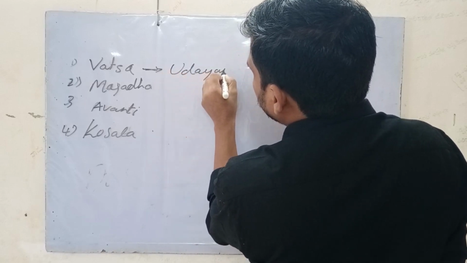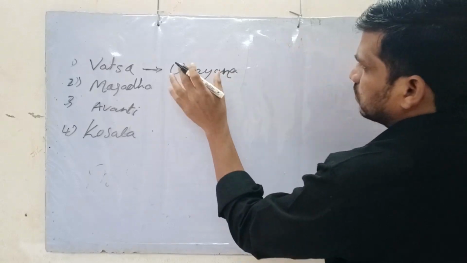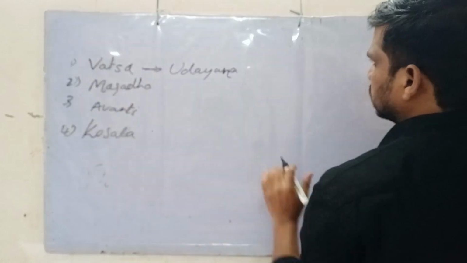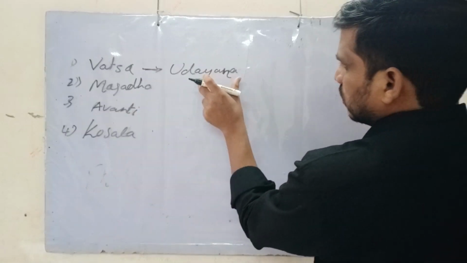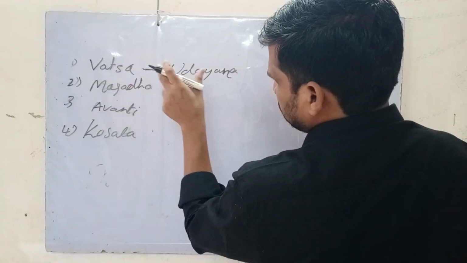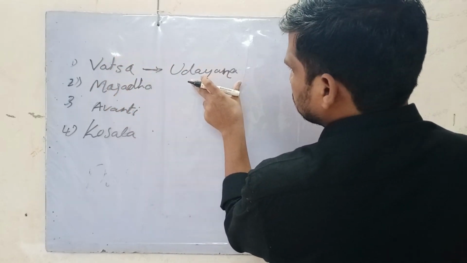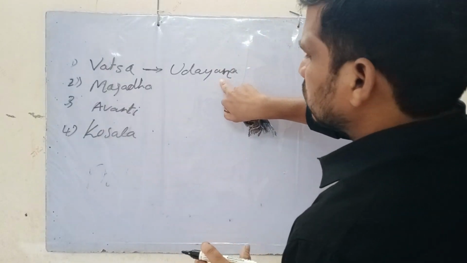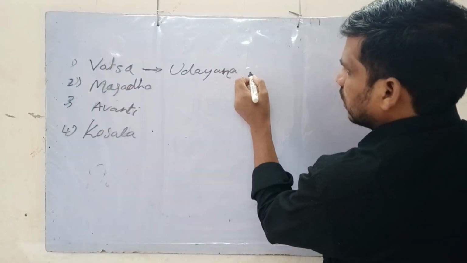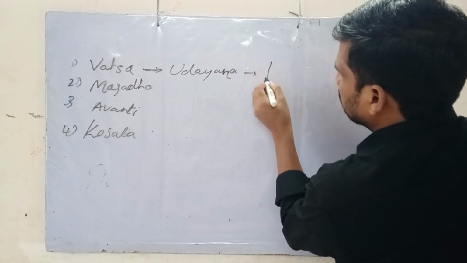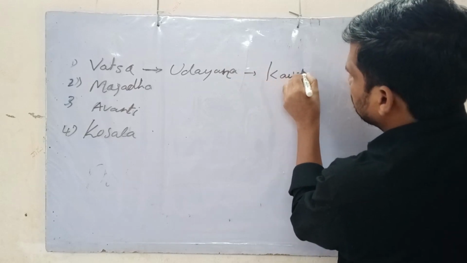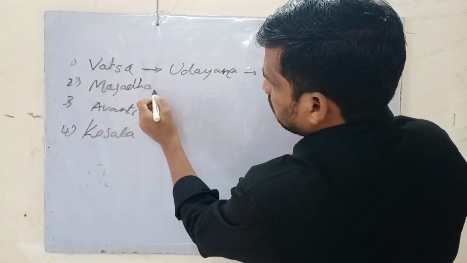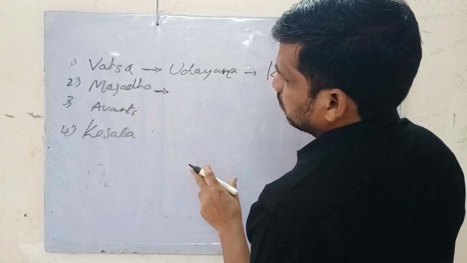Udayana was a famous king. Sometimes the kingdom and the king are asked in the exam. So remember, Vatsa's king Udayana, a powerful king. You need to remember just the kingdom and the king or the ruler. Its capital was Kaushambi. And coming to Magadha, we will deal with it in detail because it's very important.